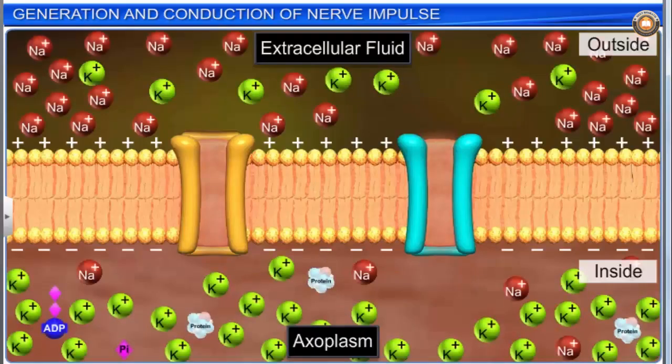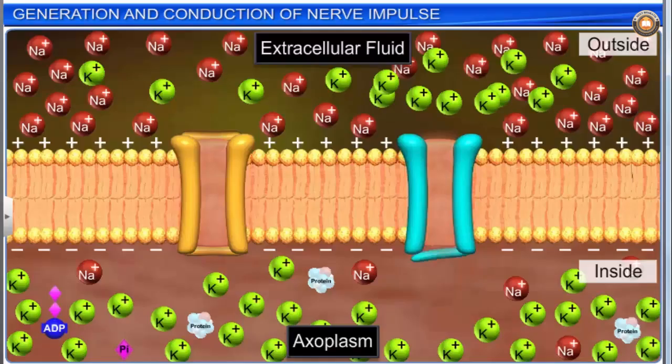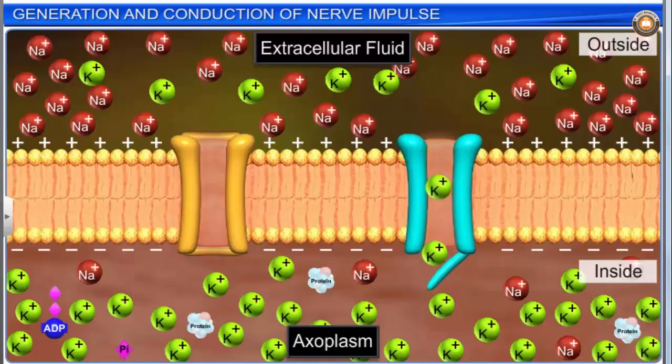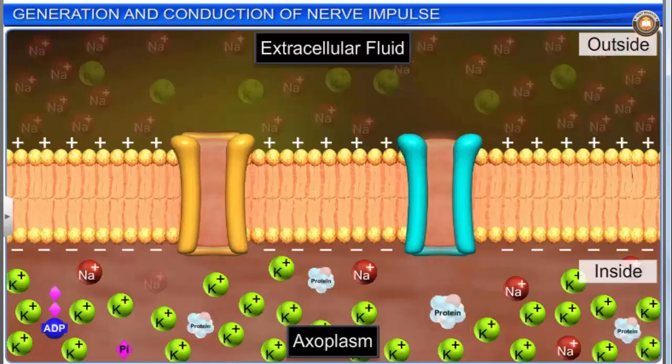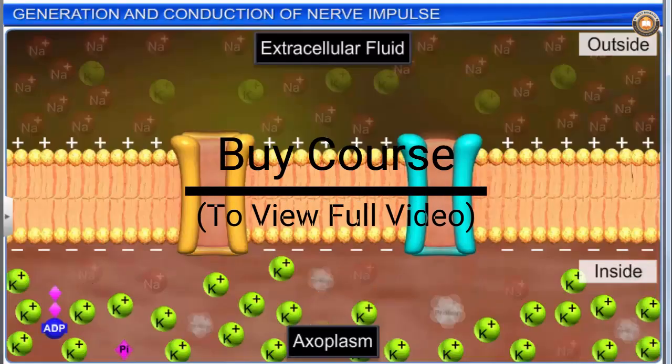The ion channels of the resting membrane are differentially permeable to ions at different rates. It is more permeable to potassium ions, almost impermeable to sodium ions, and totally impermeable to the negatively charged proteins of the axoplasm. Therefore, the axoplasm inside the axon contains a high concentration of potassium ions.